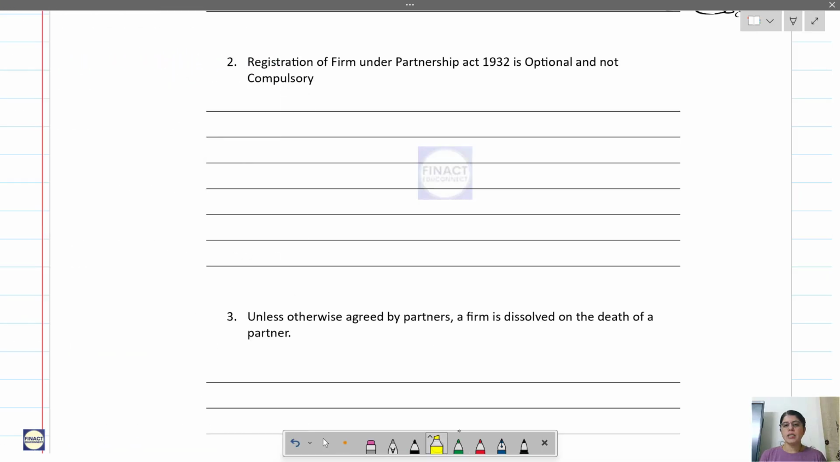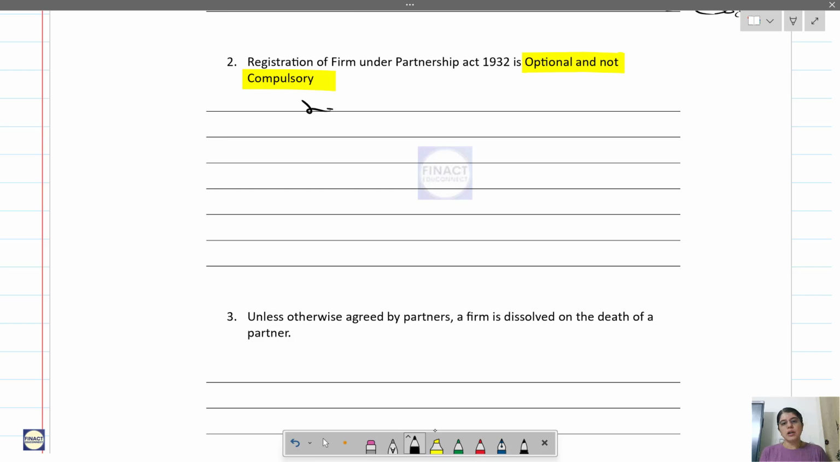So next is registration of the firm under the Partnership Act is optional and not compulsory. When we prepared the format of the partnership deed just now, I had written, right, seal of registrar. So if you register it, you will get that seal of registrar. Now that registration is not compulsory, it's optional, but there are some benefits when you register a partnership firm.